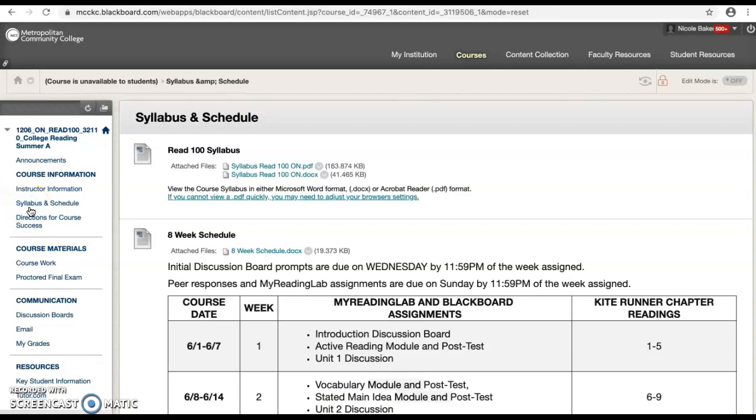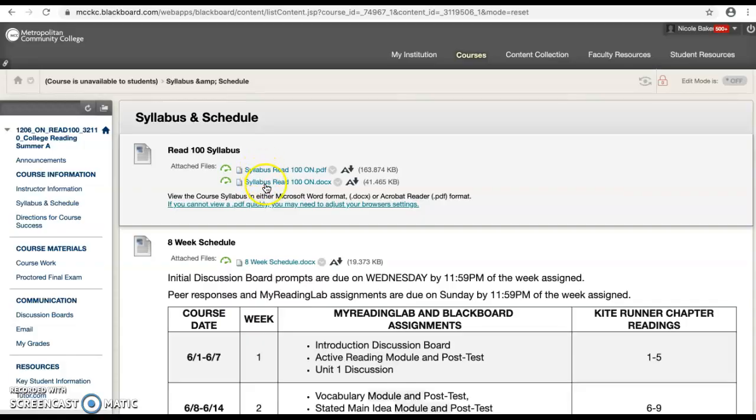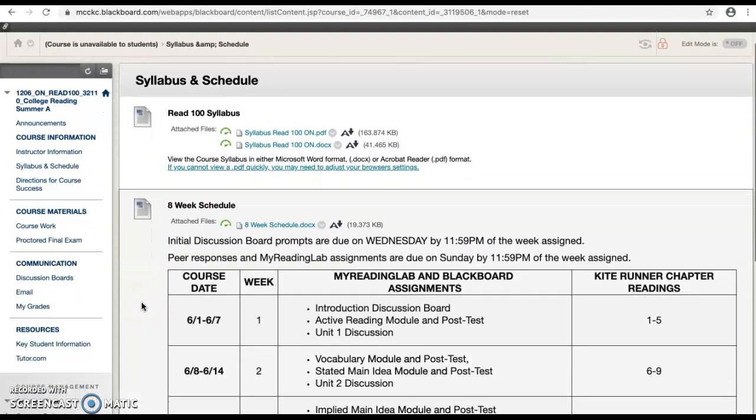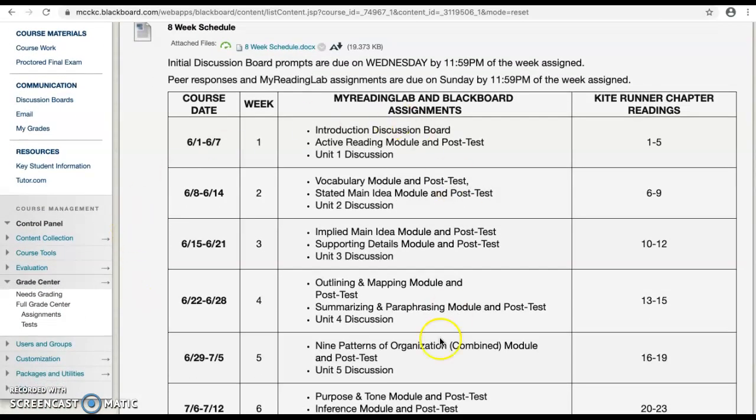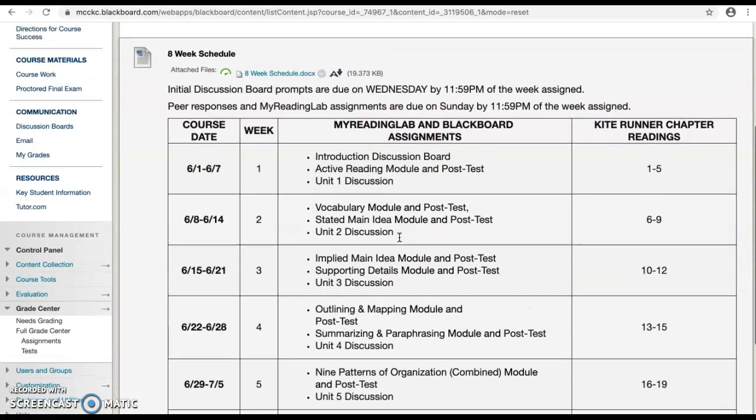Under syllabus and schedule, you'll find links to click on our syllabus. These are the same things, just one is a PDF and one is a Word document. And underneath that, our 8-week schedule is here. So everything that you need for our schedule you can find here. And I'm going to get into the details of what it means to do a MyLab assignment and a Blackboard assignment, and reading the Kite Runner as we get further into this.